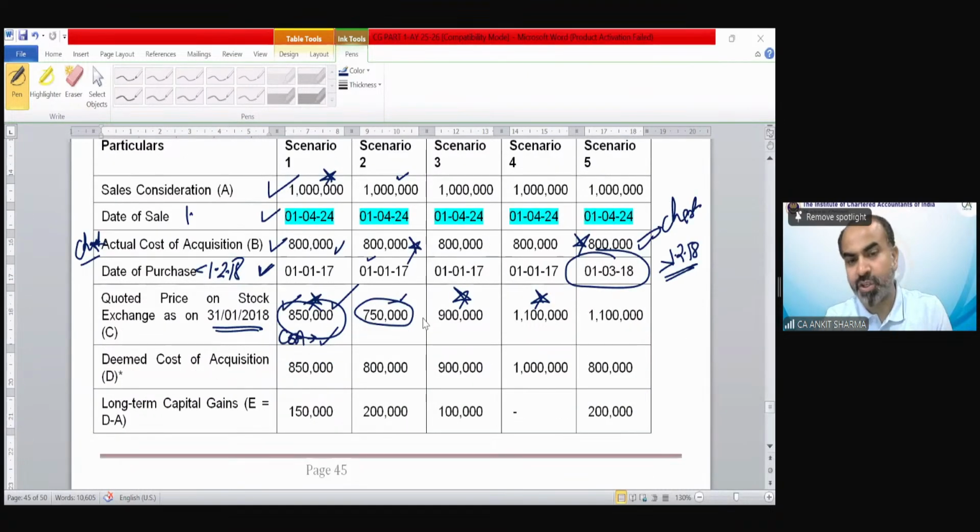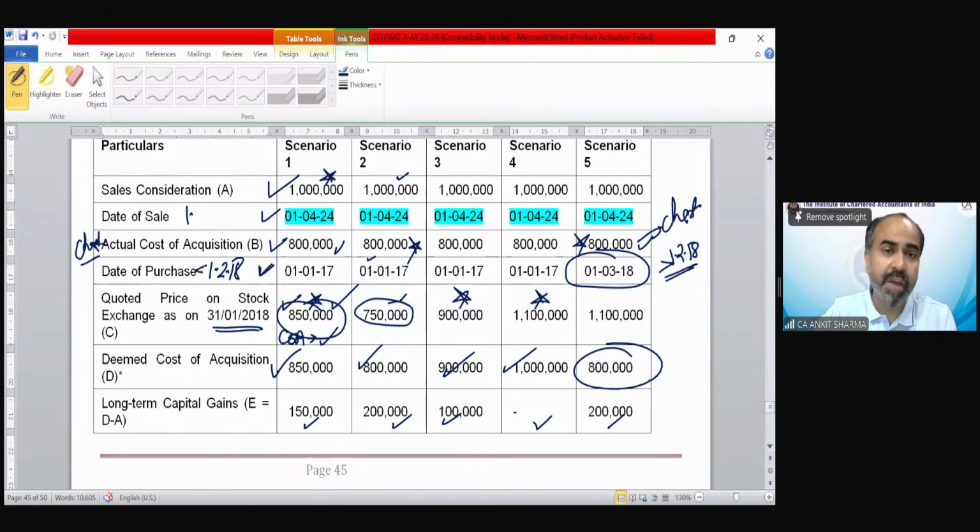Deemed cost of acquisition, you can see 850, 8 lakh, 9 lakh, 10 lakh, and in this case, 8 lakh only. Why? Because it is on or after 1st February 18. Then we have capital gain, sale consideration minus cost. So in this case 150, in this case 2 lakh, in this case 1 lakh, in this case nil, because sale consideration and cost is equal.